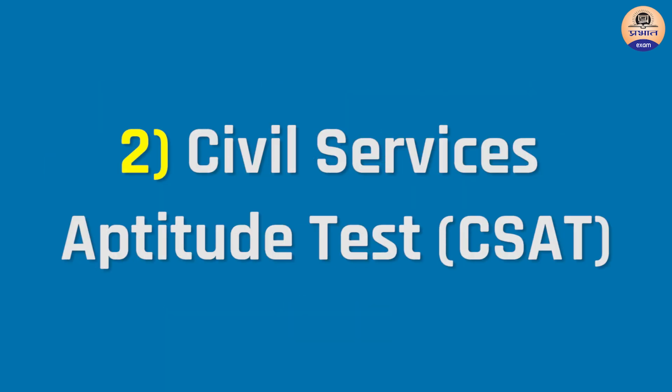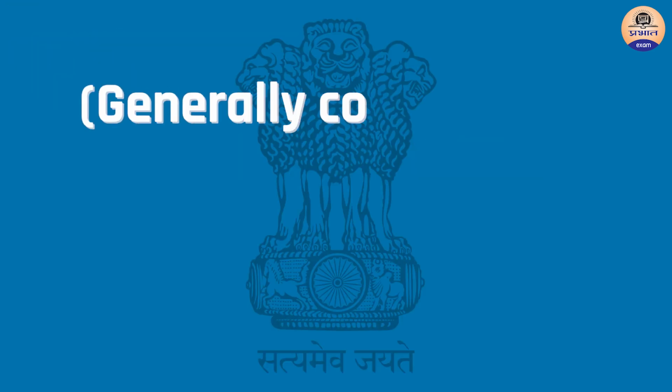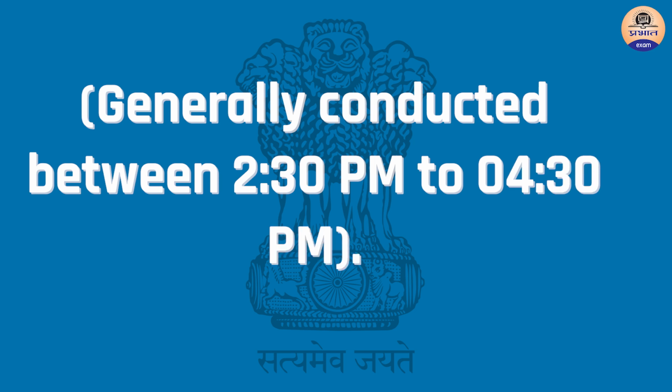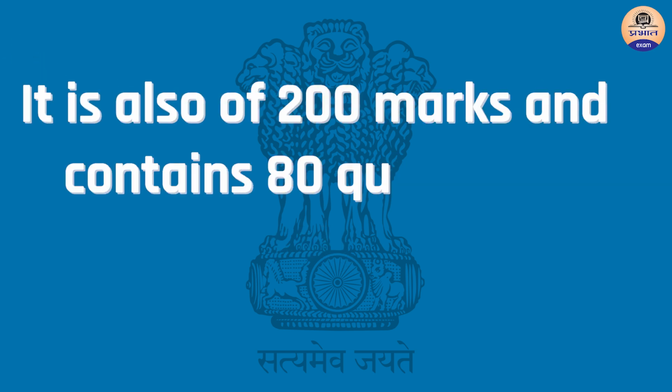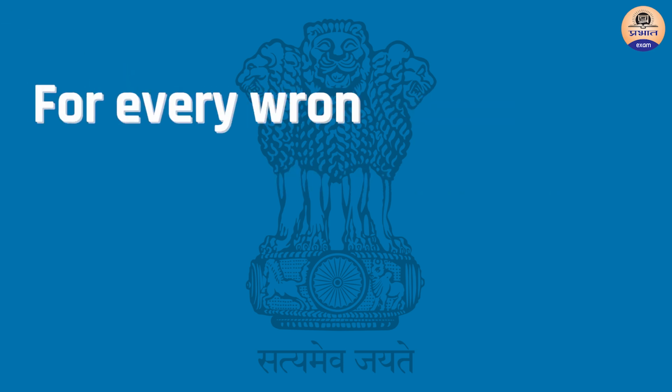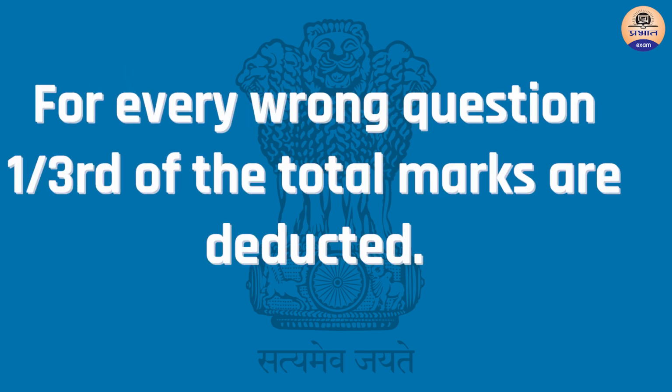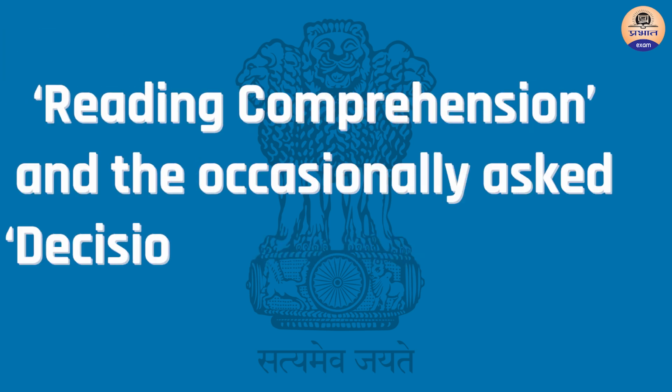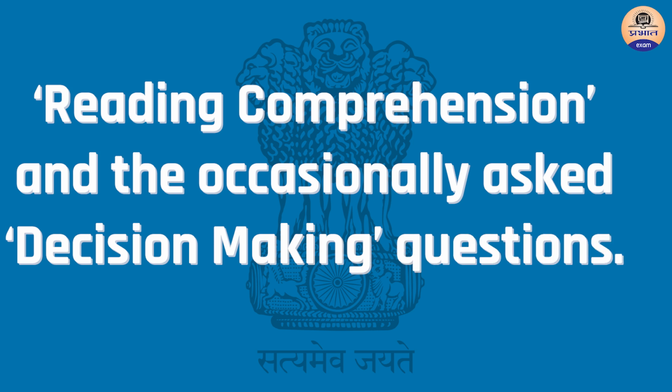Friends, getting through the GS paper is just half the battle done, because your selection is also based upon the second paper, that is the CSAT paper. It is generally conducted from 2:30 pm to 4:30 pm, and as you can see, it is also of 2 hours. It is also of 200 marks, but it consists of 80 questions only. As in the case of the GS paper, here also negative marks are deducted, similarly 1/3 marks. It consists of questions based on reasoning ability, analytical ability, reading comprehension and decision making.